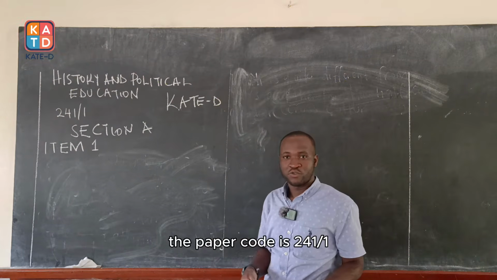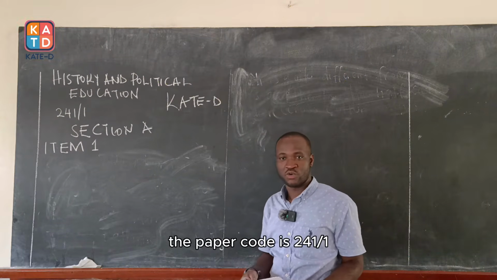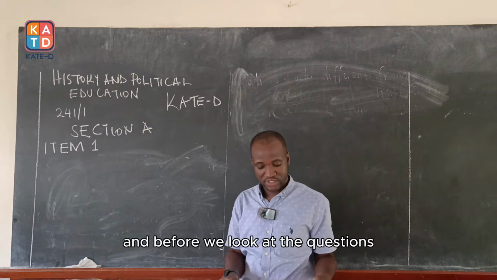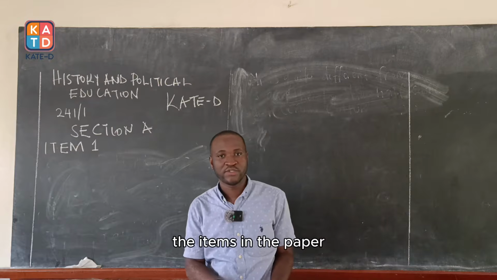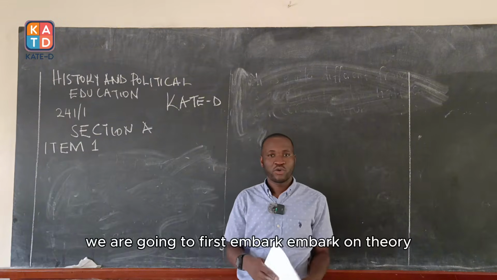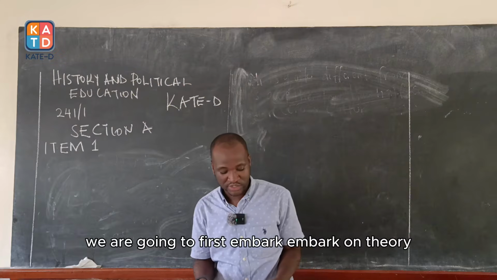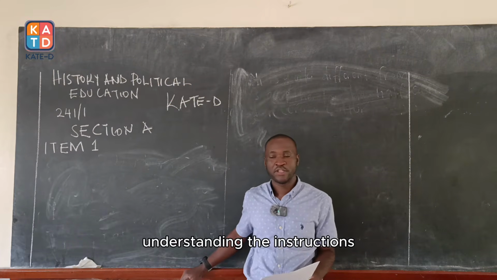The paper code is 241/1. And before we look at the questions, the items in the paper, we are going to first embark on thoroughly understanding the instructions.